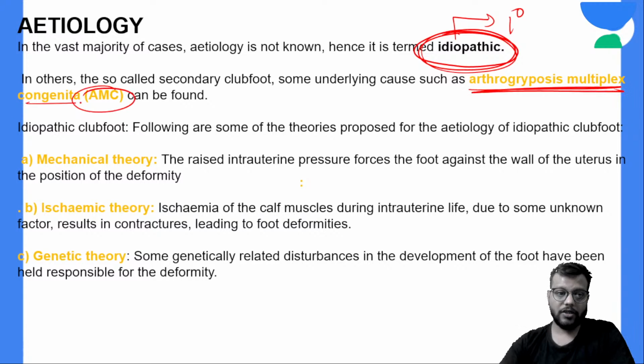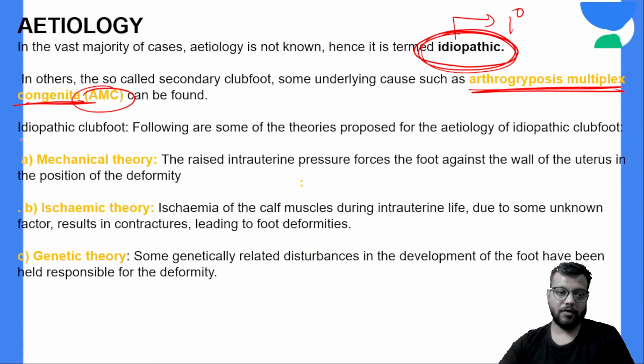What is Arthrogryposis multiplex congenita? It is a muscular disease which affects almost all the muscles of the body, and there is weakness and atrophy of the foot muscles, which will lead to the clubfoot.